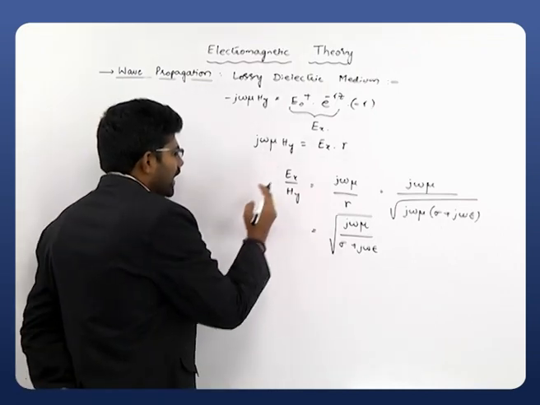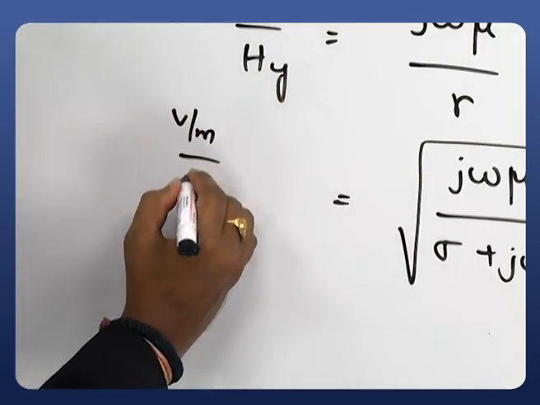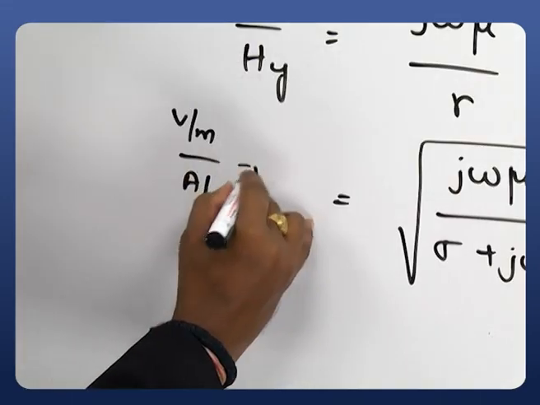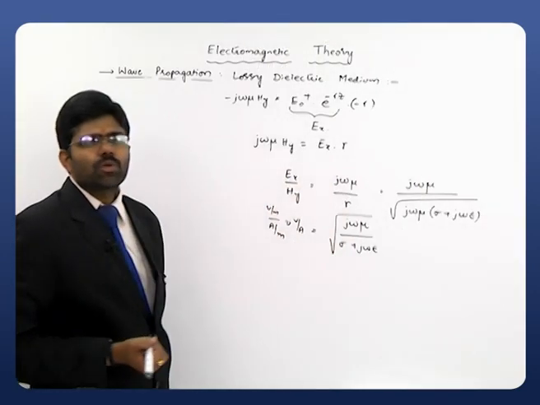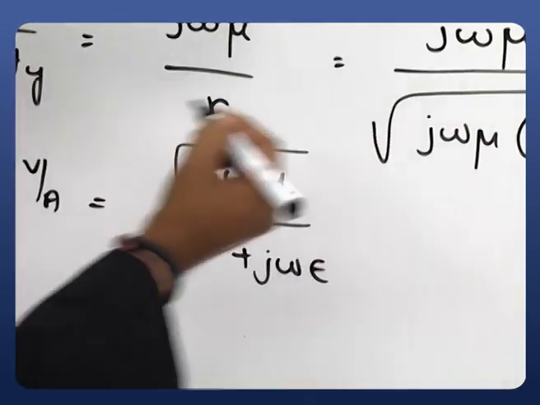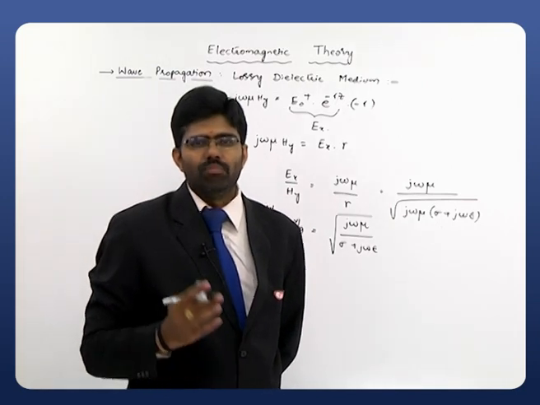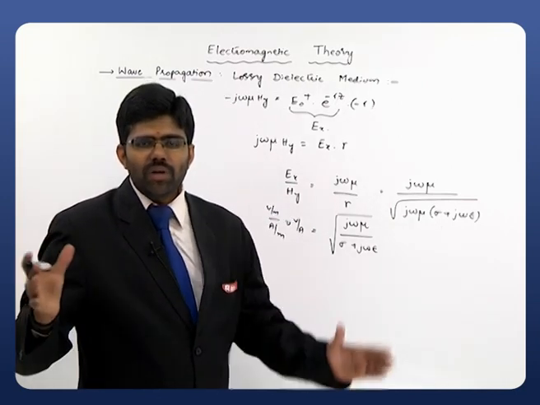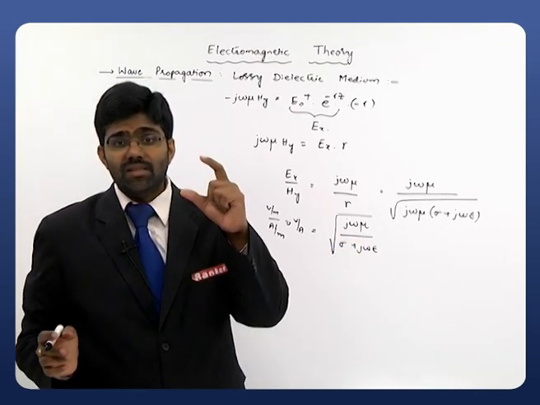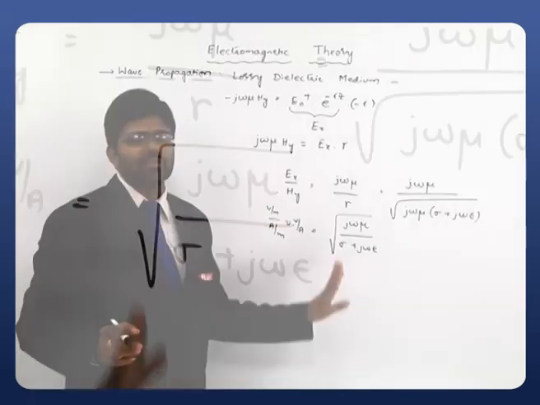For that, come to the left hand side. What are the units of Ex? Volt per meter. What are the units of Hy? Ampere per meter. Volt per meter divided by ampere per meter is simply volt per ampere. What is volt per ampere? Impedance. So the quantity we have here is nothing but impedance. That is described as the characteristic impedance of the medium. Whenever we have a medium, the medium will have some characteristic impedance, purely described by the medium properties like epsilon, mu and sigma.